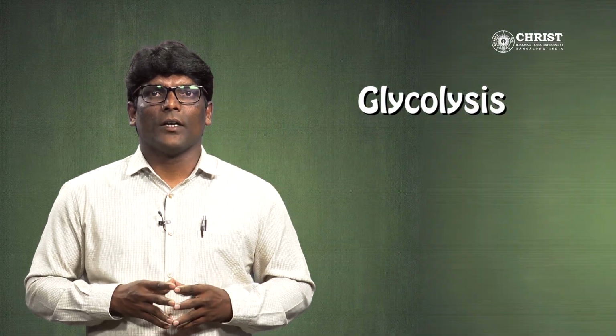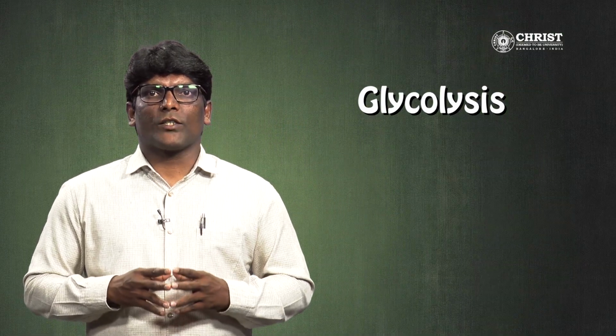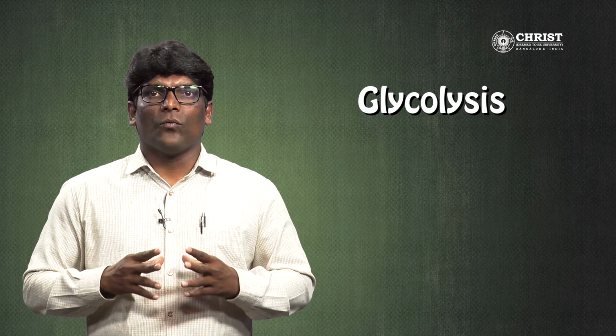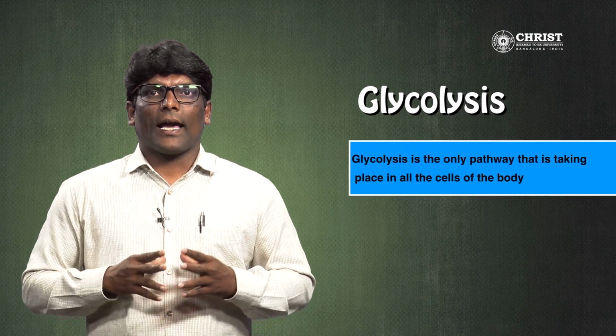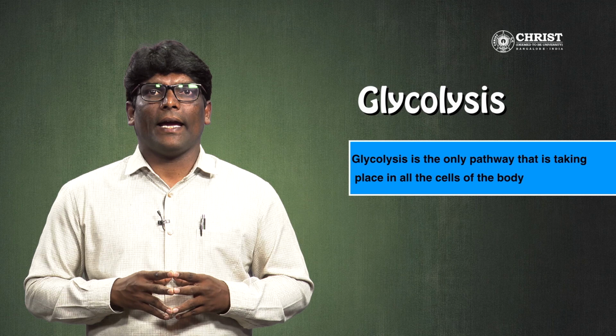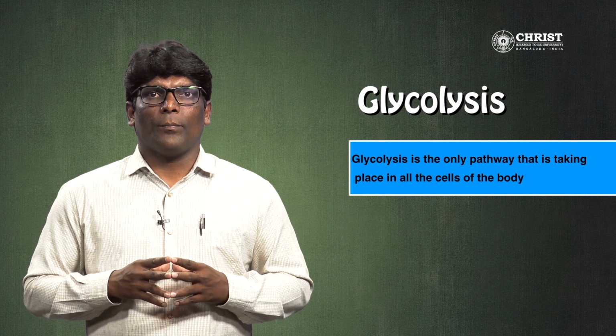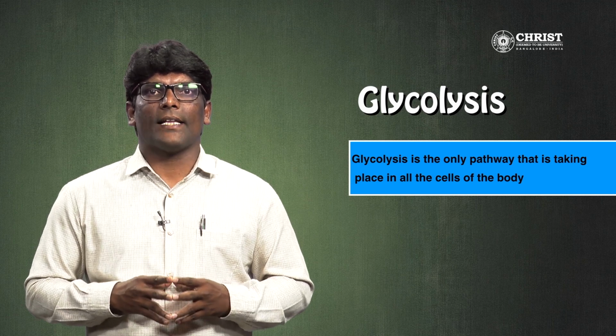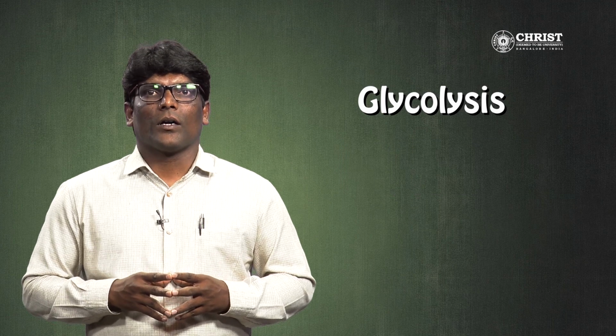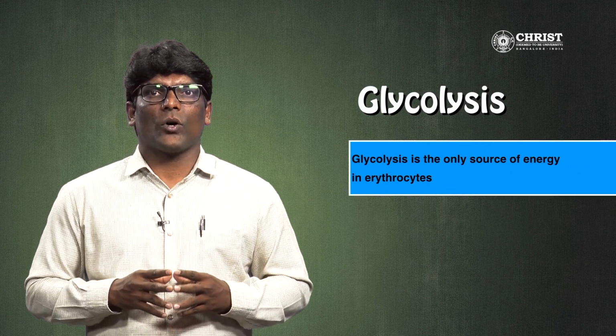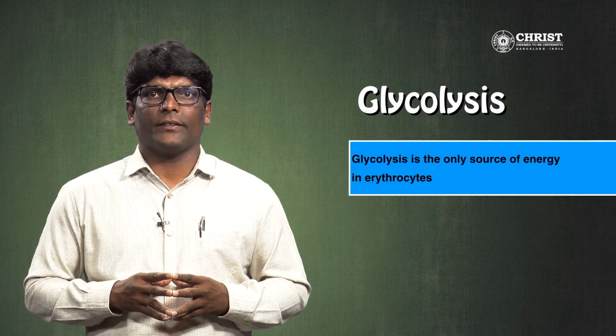The conclusion: the glycolysis pathway is essential for the following reasons. Glycolysis is the only pathway that takes place in all the cells of the body. Glycolysis is the only source of energy in erythrocytes.